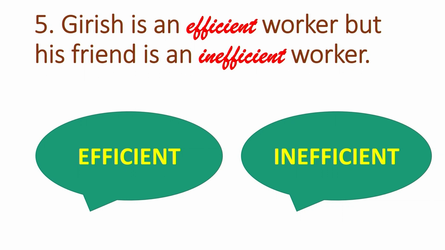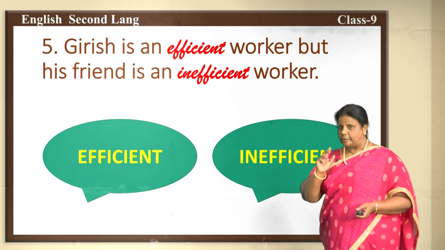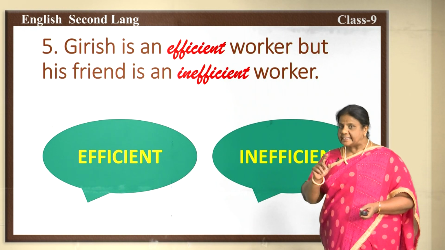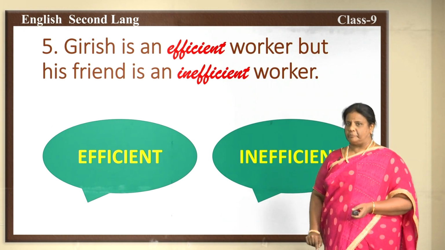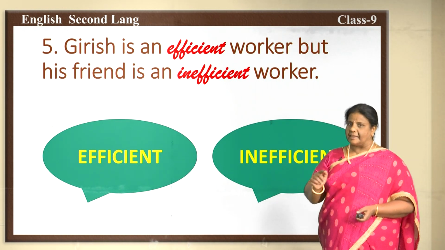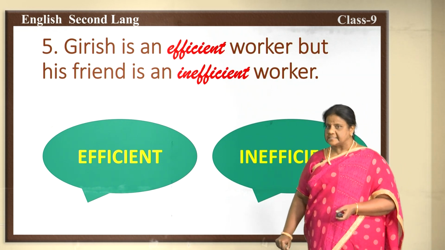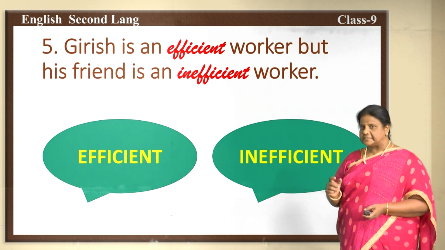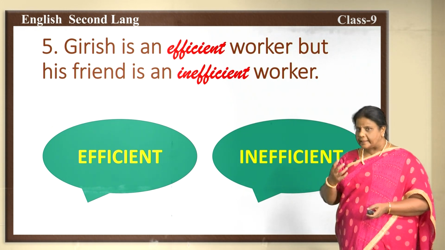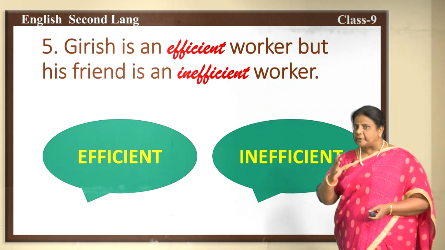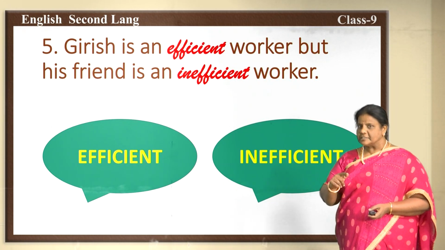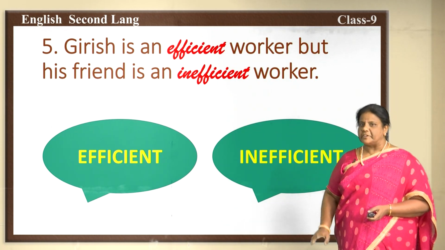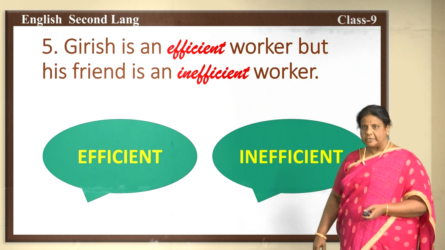Efficient, inefficient. And one more thing, did you notice here children? It is given an inefficient worker. Why is it an inefficient worker? Yes children, can you make it out? Inefficient. This word, when you pronounce it in the beginning, the sound which you hear is a vowel sound. So, because of that, it is an inefficient worker. Did you get it children?